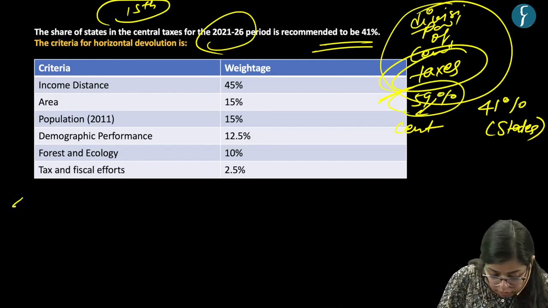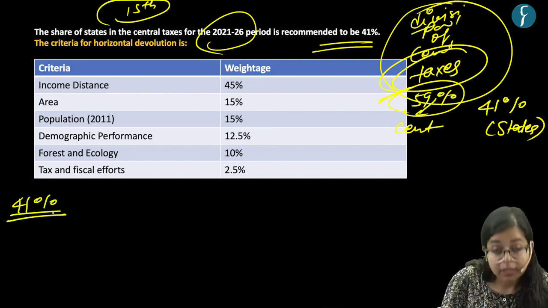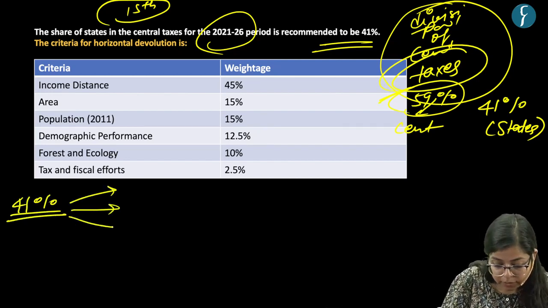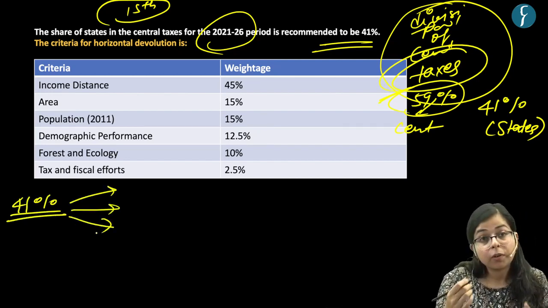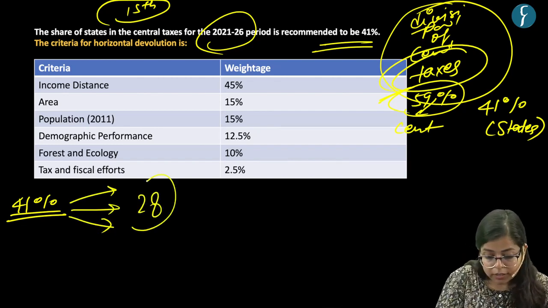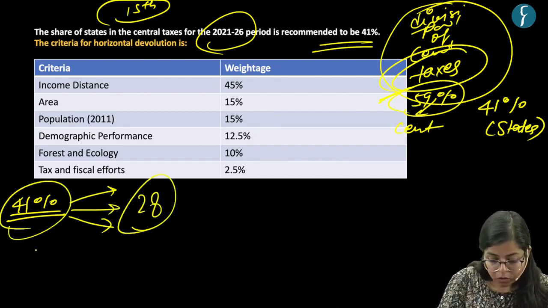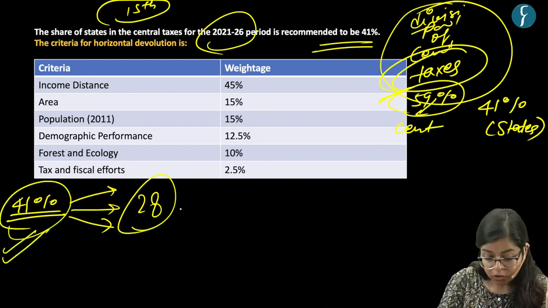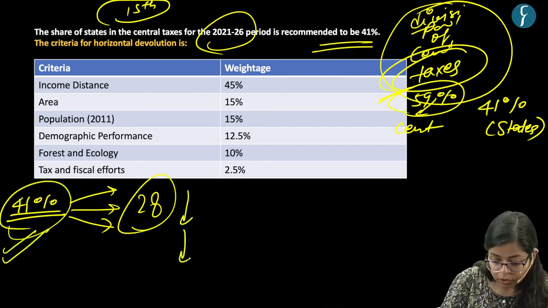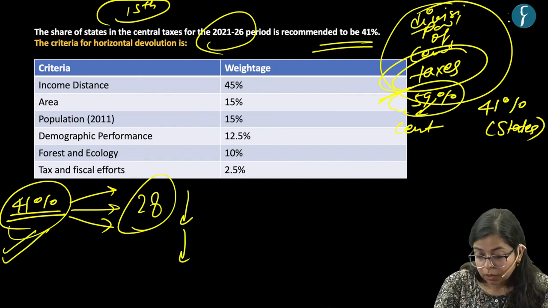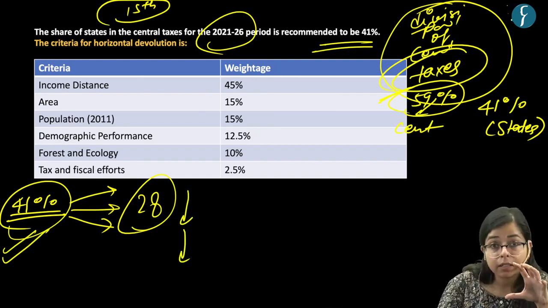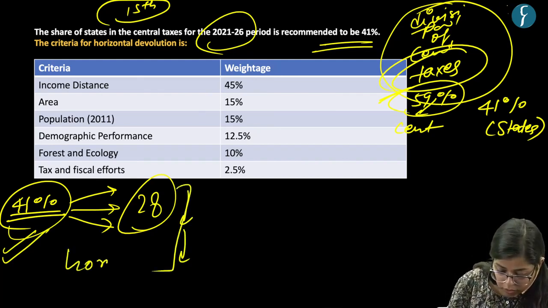Now we are talking about this 41%. This 41% would be divided among all the states of the country, right? This kind of division of this particular share is known as horizontal distribution. The earlier mentioned distribution is vertical distribution. This is horizontal distribution of grants, right?